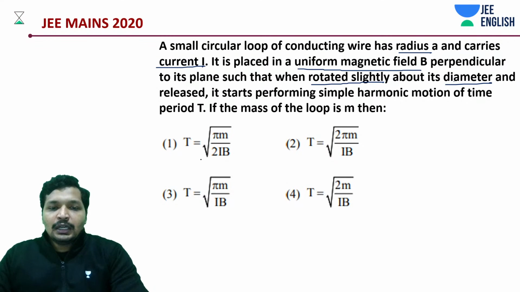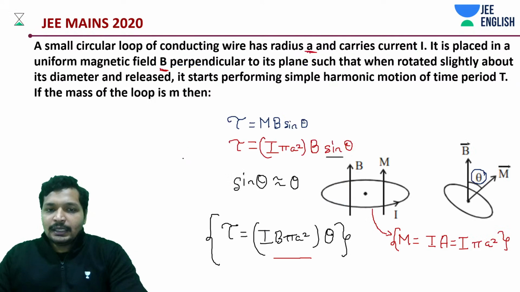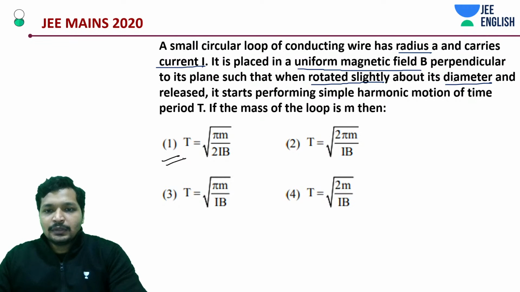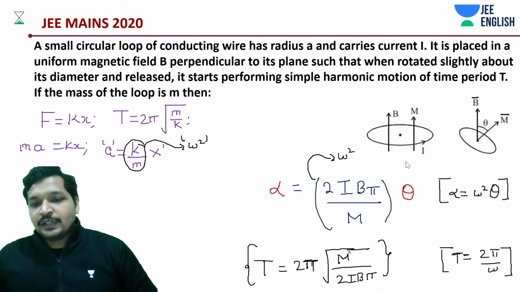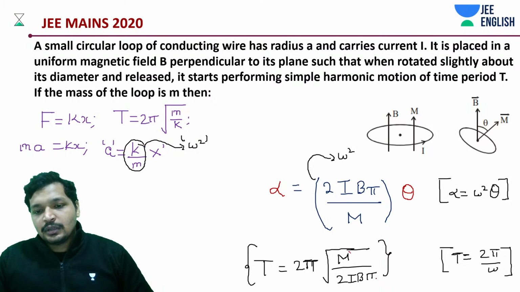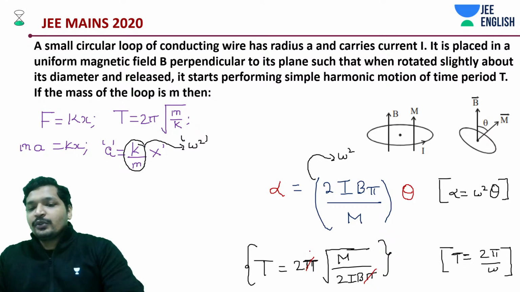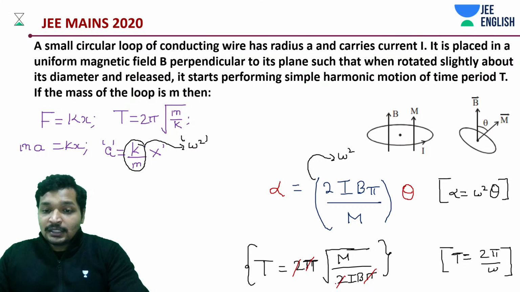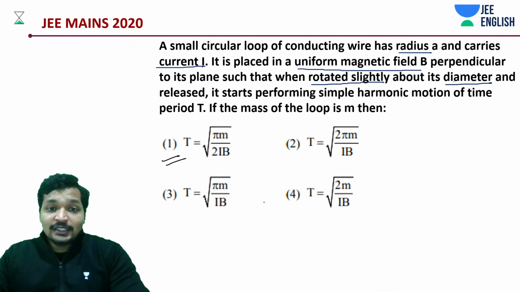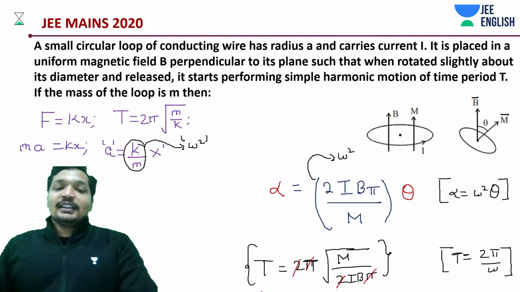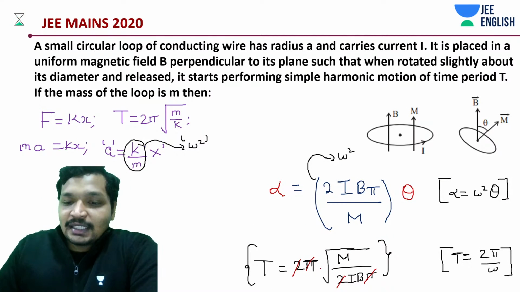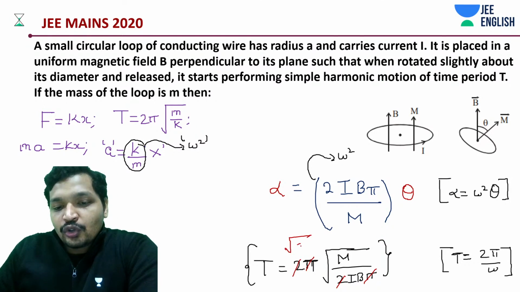Then we got this, into I. Okay, got it. So this pi can be further cancelled out. That's not the answer actually, my mistake. This pi and this 2 get cancelled out, and this would become root 2 pi.